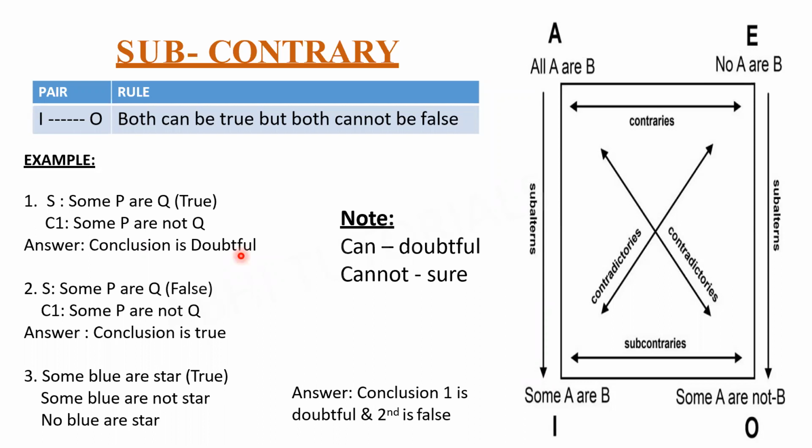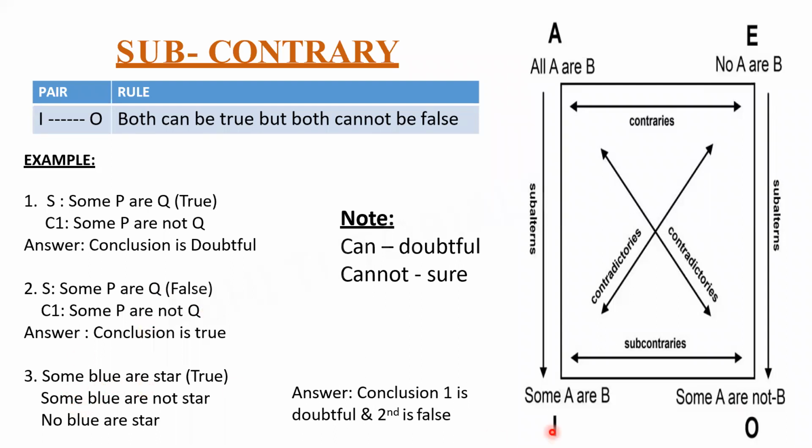So simple. See the second one. Some P are Q, some is here. Some P are not Q, some not is here. The relationship between these two is called sub-contrary. But in the bracket they're using the word false here. Apply the rule: both cannot be false. Cannot be means if one is false, the other must be true. So as the first statement is false, this should be true. Over.